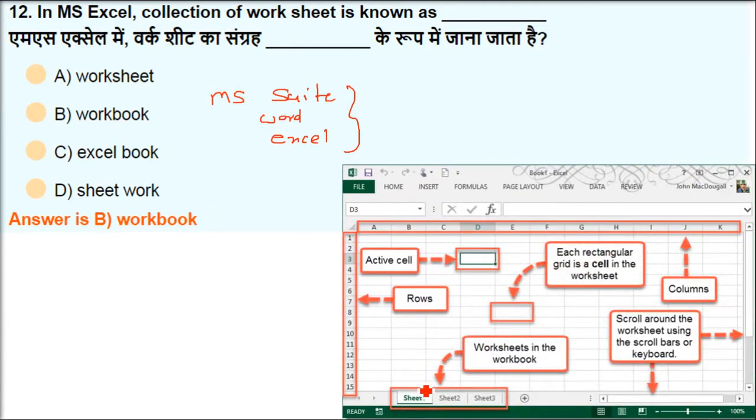If you see here, this is sheet number 1. It can be, say, for students. Sheet 2 can be for teachers. Sheet 3 can be for some department, say the administration department. All these combined are called a workbook. There can be a number of sheets. The cursor is called an active cell. The horizontal lines are rows, the verticals are columns, and each of these sheets is called a worksheet. So you know that one is called a sheet.